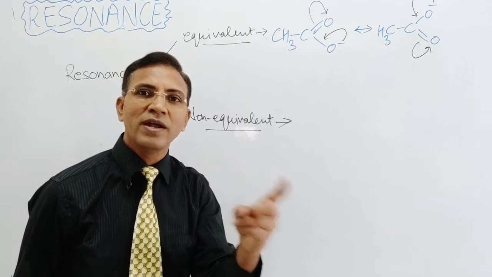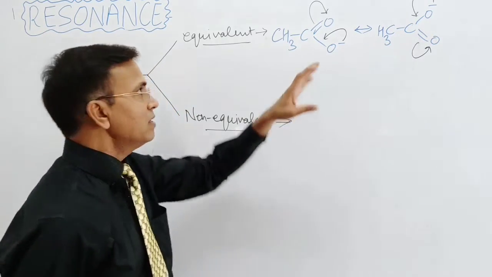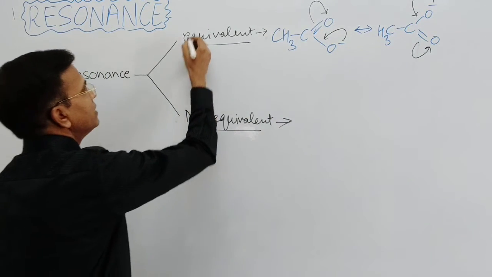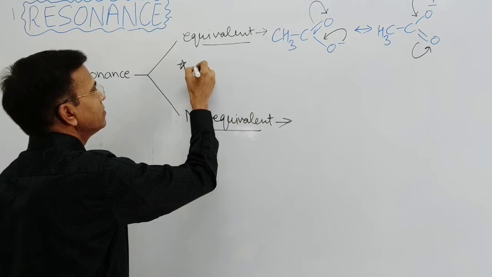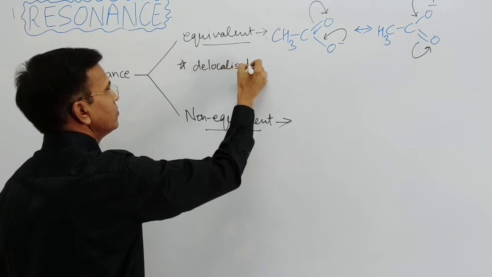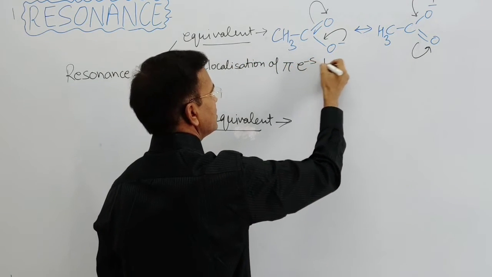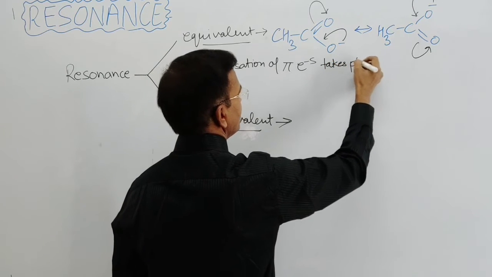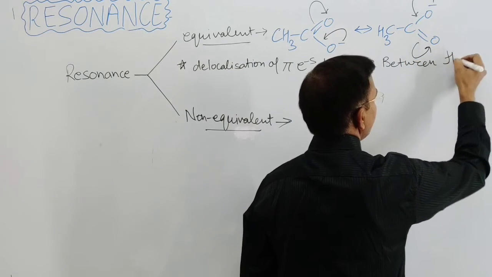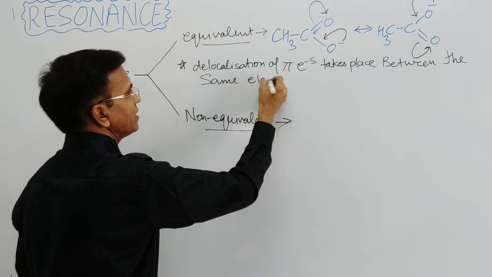When the pi electrons movement takes place between the two same electronegative atoms, this is called the equivalent resonance, right? So the delocalization of pi electrons takes place between the same electronegative atoms.